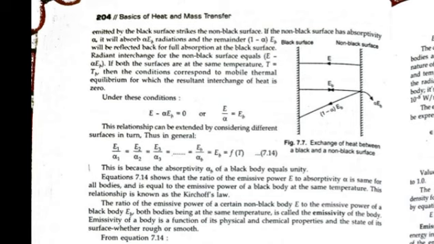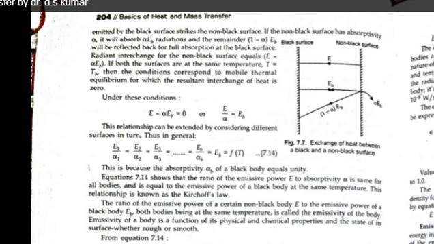If the non-black body surface has absorptivity alpha, it will absorb alpha EB radiations, and the remainder, 1 minus alpha into EB, will be reflected back for full absorption at the black surface.